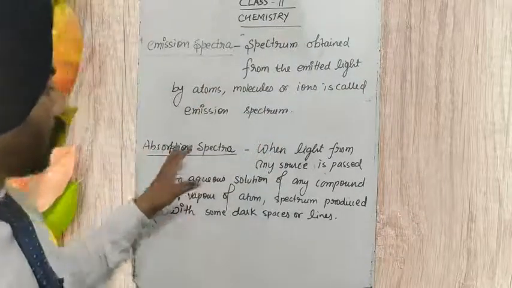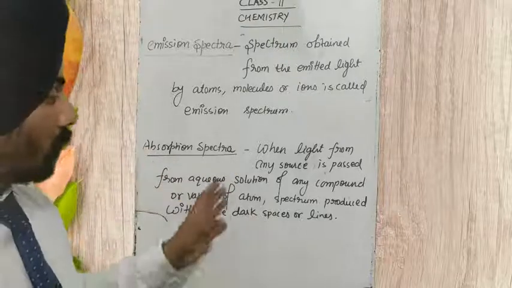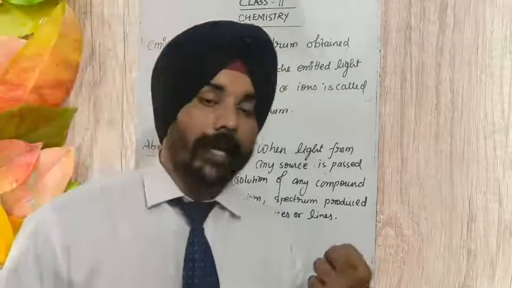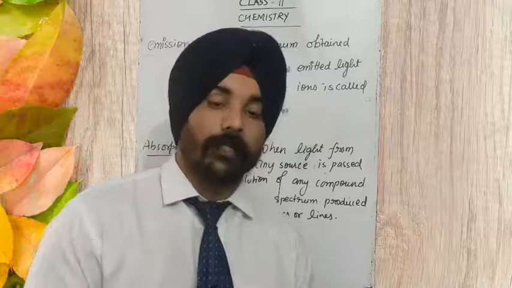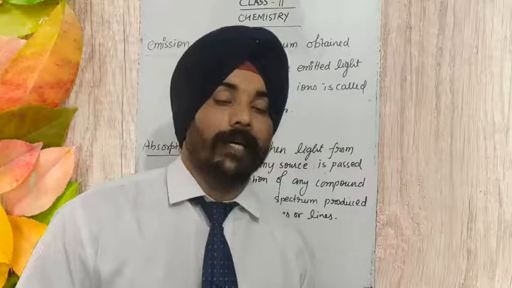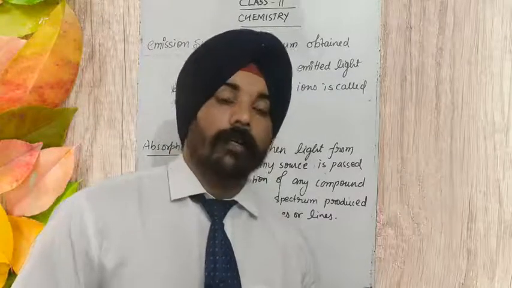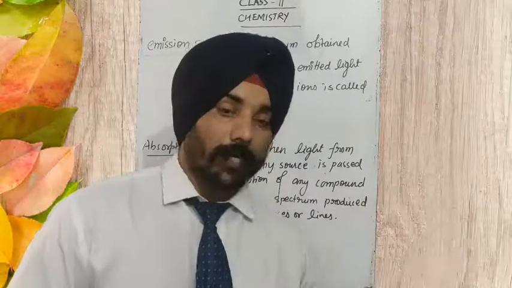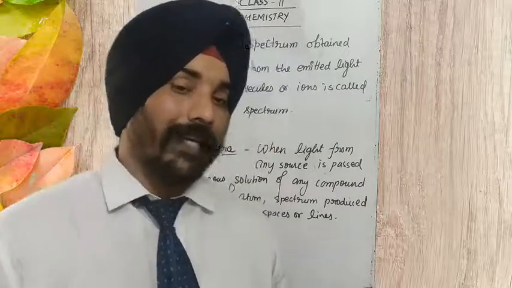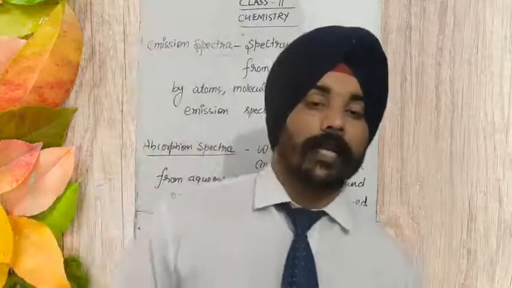What is absorption spectra? To get the absorption spectrum, there is a different method. Like the light of the sun, we want to study the spectrum of sunlight.